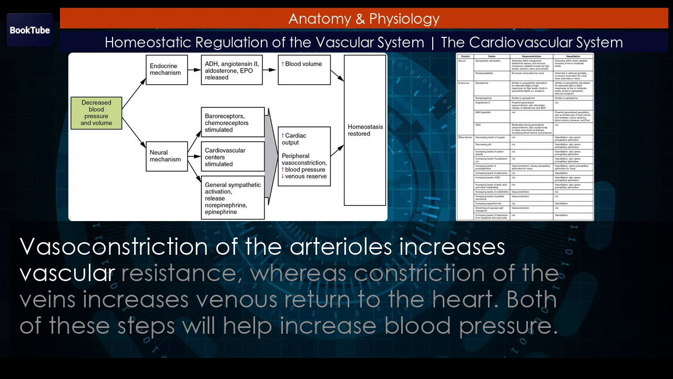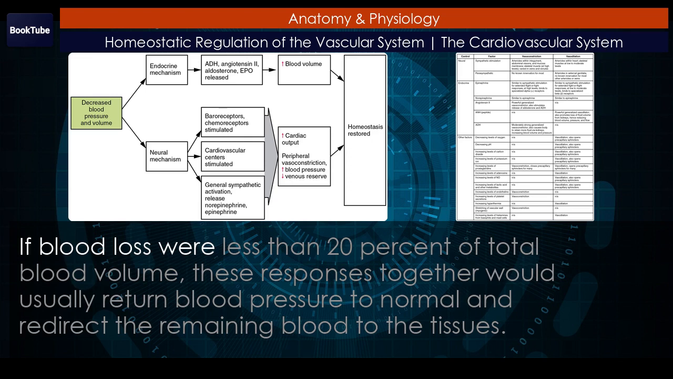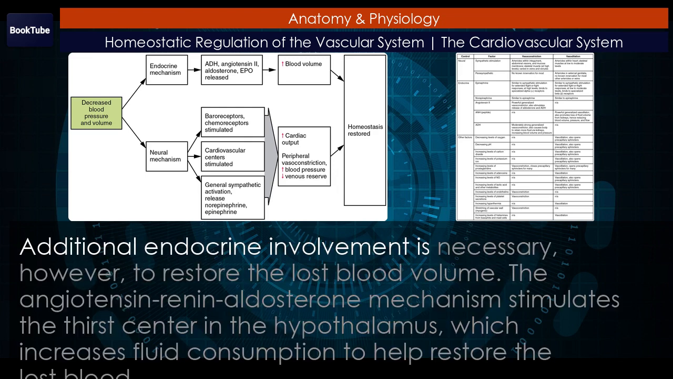Vasoconstriction of the arterioles increases vascular resistance, whereas constriction of the veins increases venous return to the heart. Both of these steps will help increase blood pressure. Sympathetic stimulation also triggers the release of epinephrine and norepinephrine, which enhance both cardiac output and vasoconstriction. If blood loss were less than 20% of total blood volume, these responses together would usually return blood pressure to normal and redirect the remaining blood to the tissues. Additional endocrine involvement is necessary, however, to restore the lost blood volume.